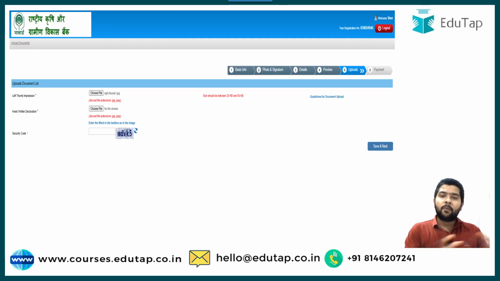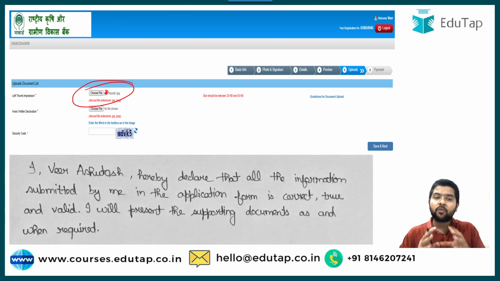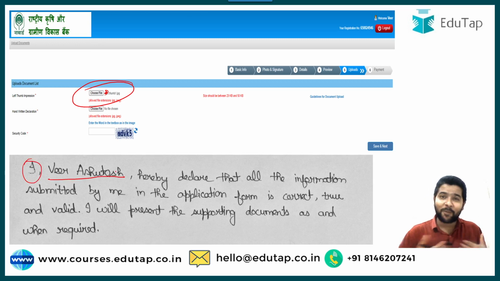So guys, we have uploaded our left thumb here, and regarding the handwritten declaration, it has to be something like this. I, Veer Ashutosh, you will write your own name, not mine. Okay, I, so and so, hereby declare that all the information submitted by me in the application form is correct, true and valid.